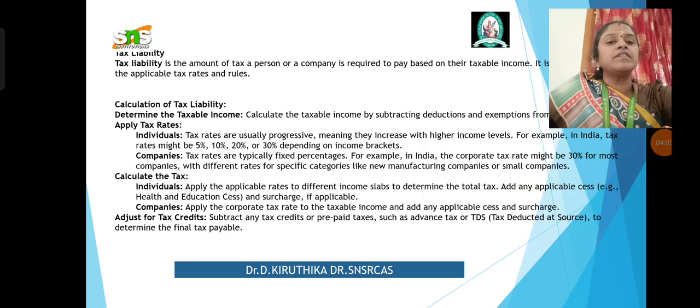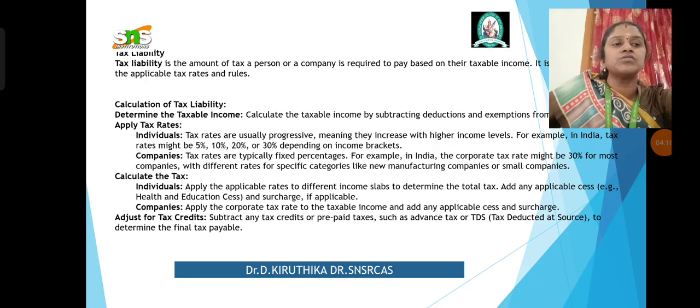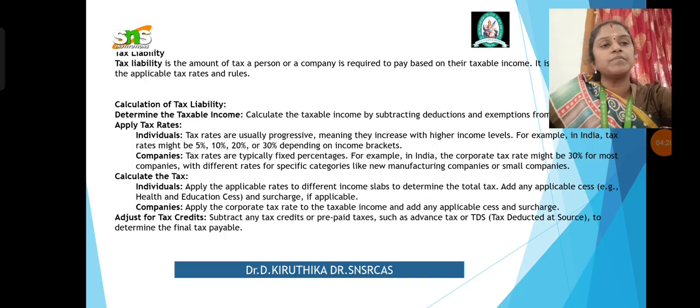In the case of individuals, applying the tax rates, for example in India it may be 5%, 10%, 20% or 30%, but it should not cross the MMR, that is the maximum marginal rate. Again I am specifying, it is a progressive tax system. The higher the level of income, the higher the tax rate. The lower the level of income, the lower the tax rate.